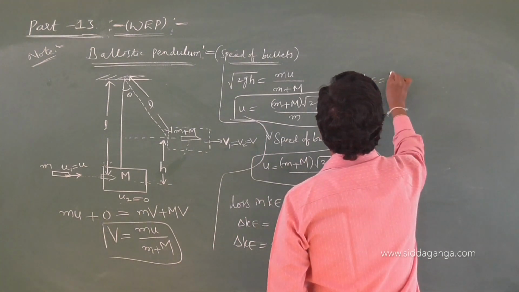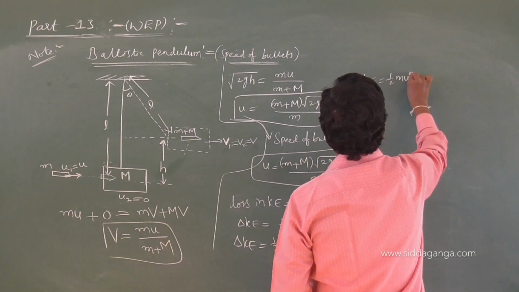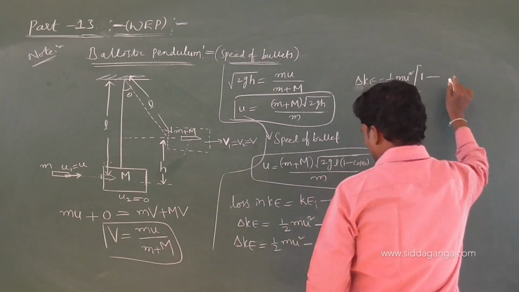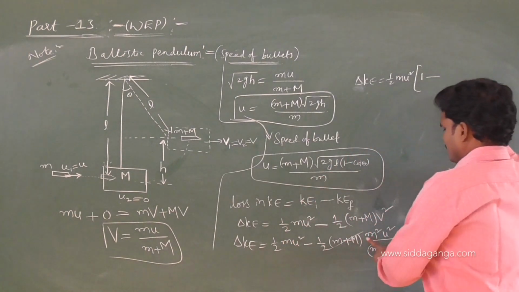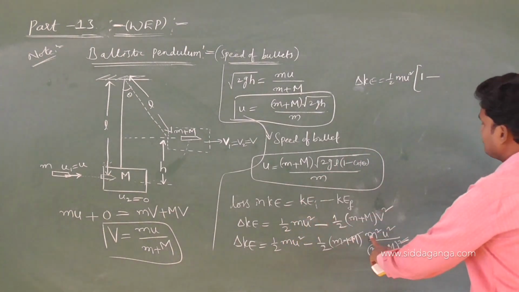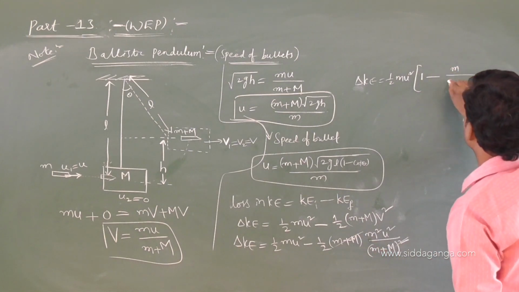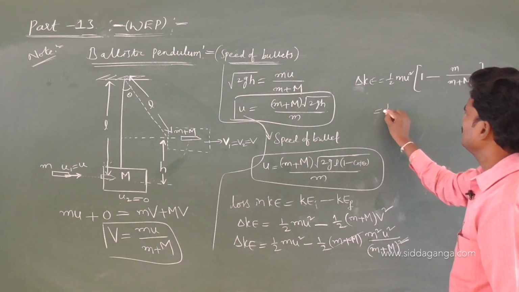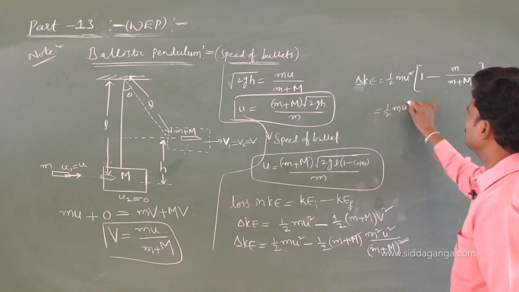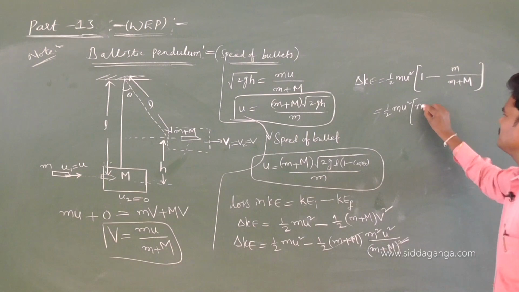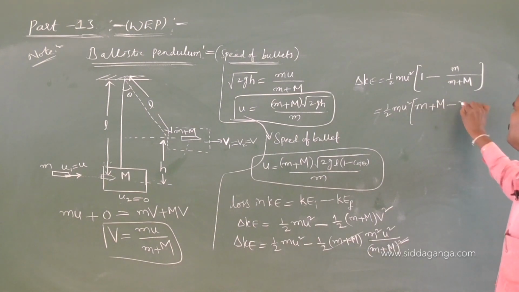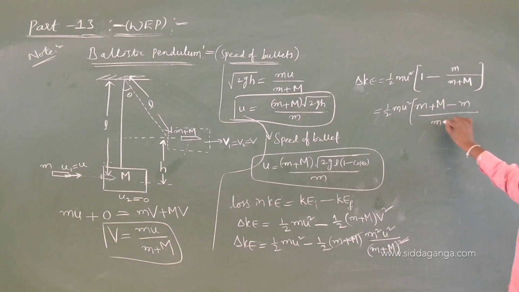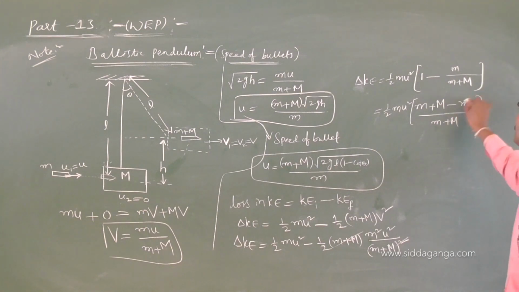Delta KE, if I take half m u squared common, is 1 minus m by (m plus capital M). So half m u squared, take the LCM: (m plus capital M minus m) by (m plus M).